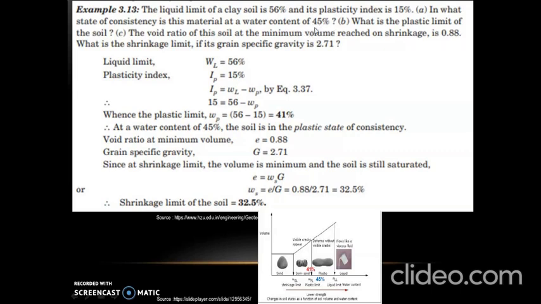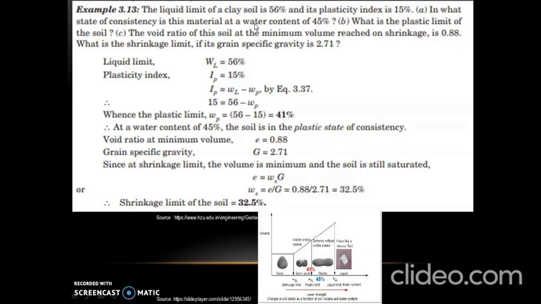To find that, first we will determine its plastic limit, because the liquid limit is given, plasticity index is given, and using the equation plasticity index IP equal to liquid limit minus plastic limit, we will be able to find the plastic limit, that is WP. So IP given in the problem is 15, liquid limit is 56 and plastic limit will be 56 minus 15, which is equal to 41%.